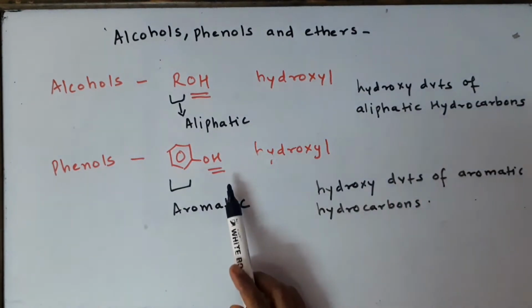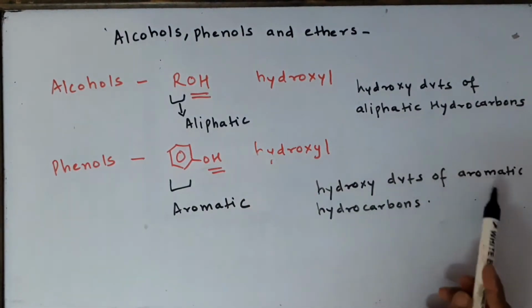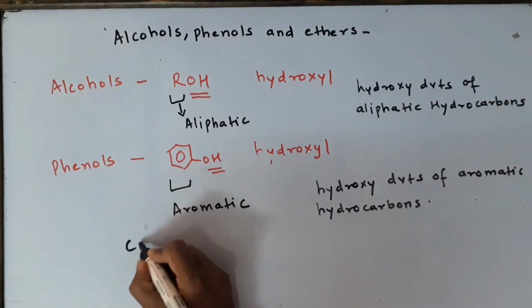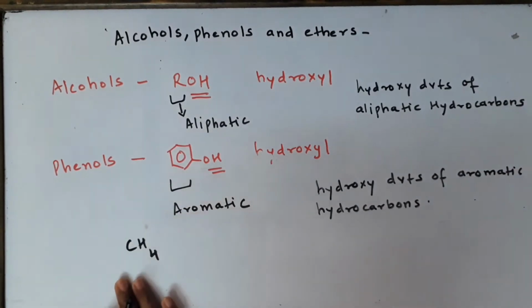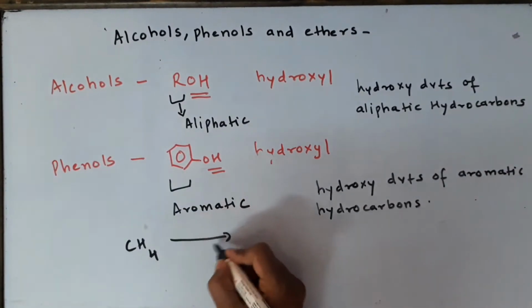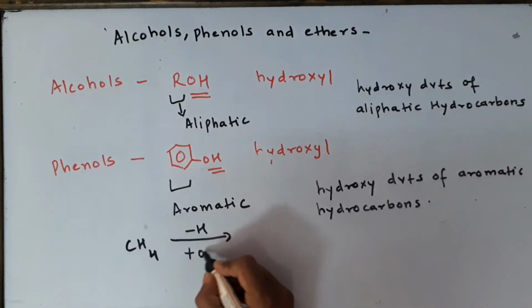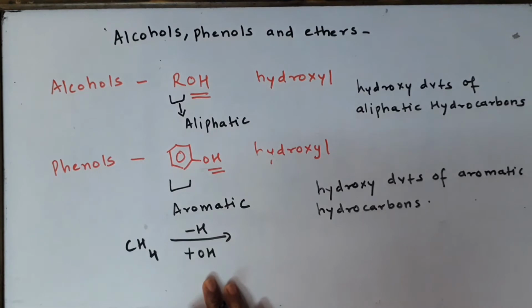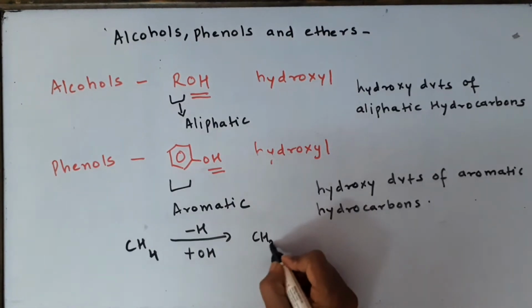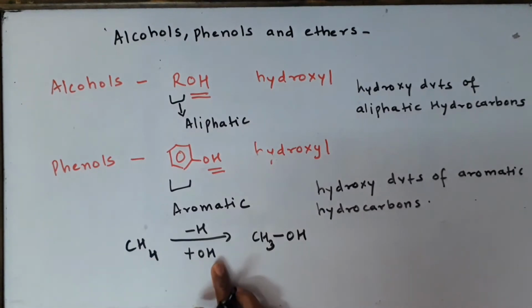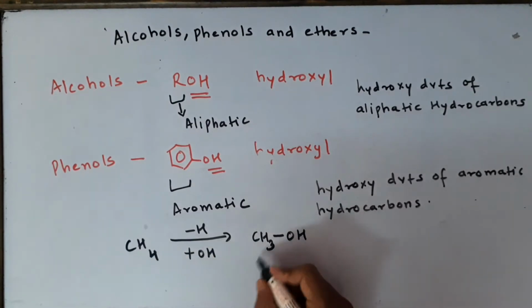When you talk about phenols, they are hydroxy derivatives of aromatic hydrocarbons. Aromatic means benzene and its derivatives. Let us take some simple examples. If you have this compound, methane, you have to remove its hydrogen atom, one or all the four, and in place of hydrogen you have to substitute it by hydroxyl group. The compound so formed will become a hydroxy derivative of methane. So hydroxy derivative of methane is called methanol.